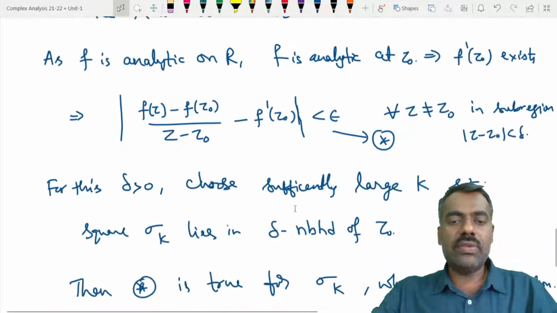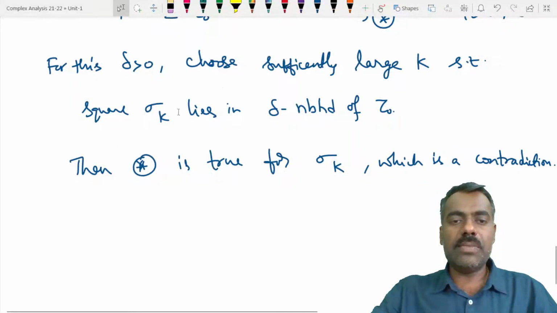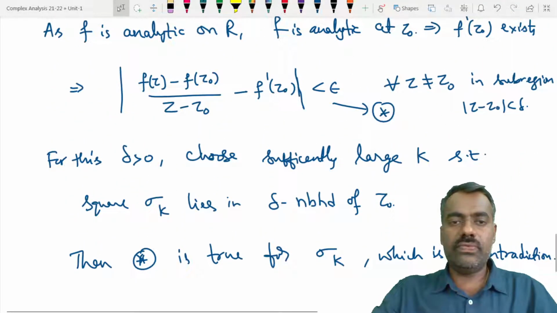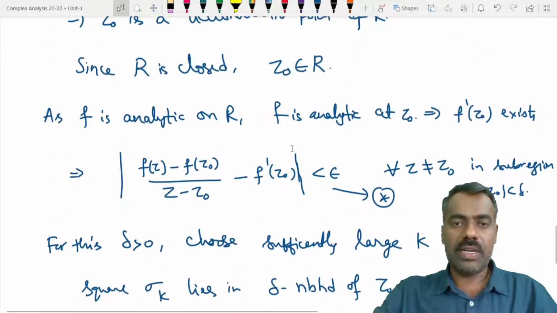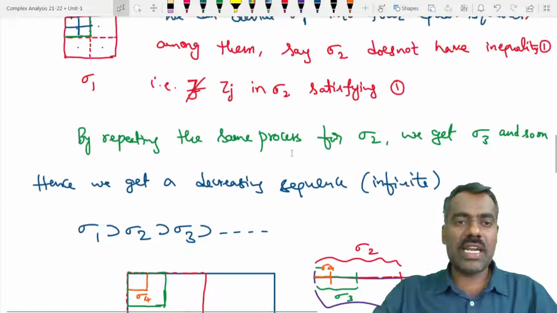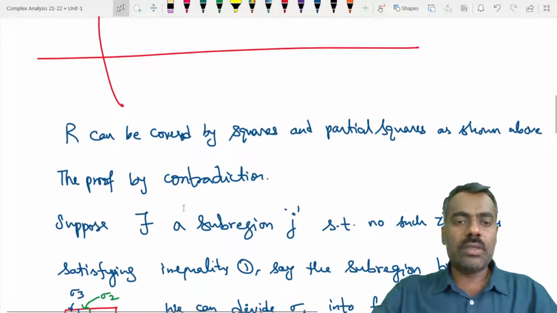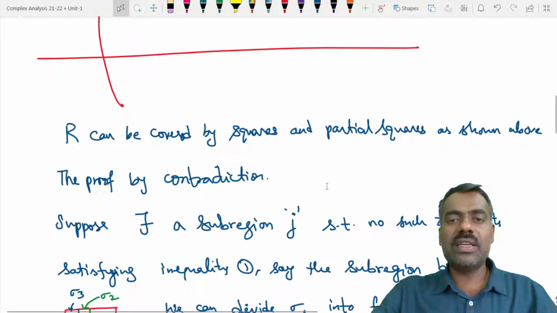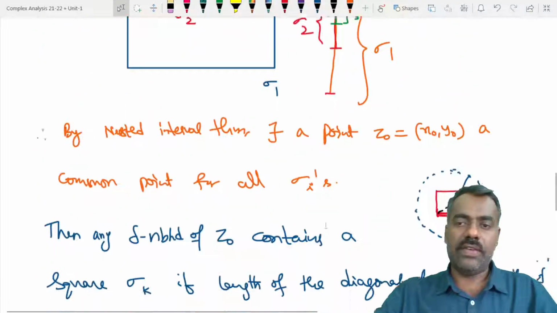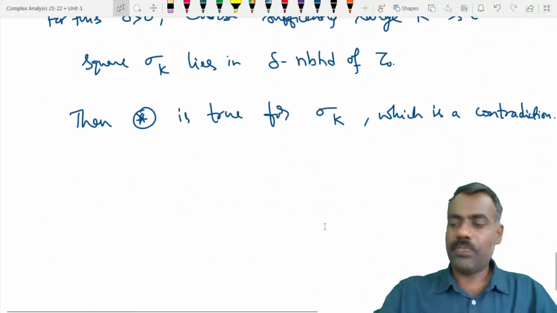But here we got that for sigma k it is true, which is not possible. That happened because we started by assuming that there is some subregion which does not satisfy that condition. Therefore every subregion satisfies that condition. This is about the lemma.